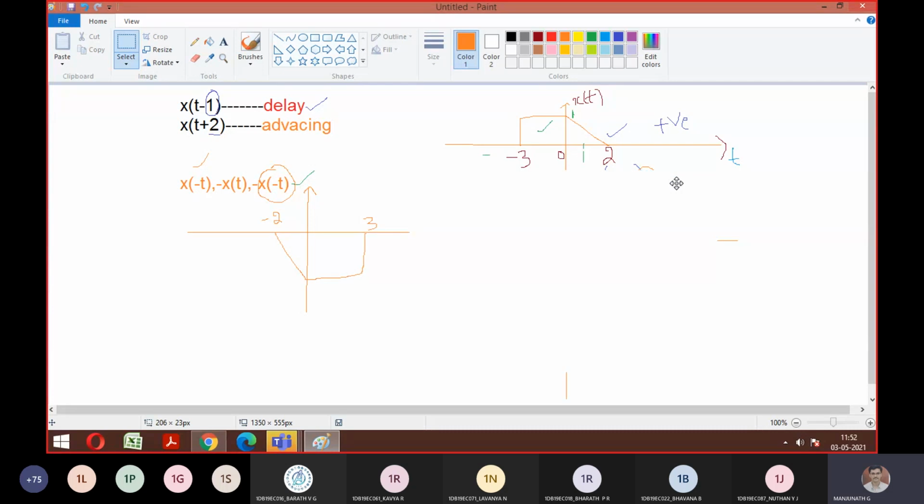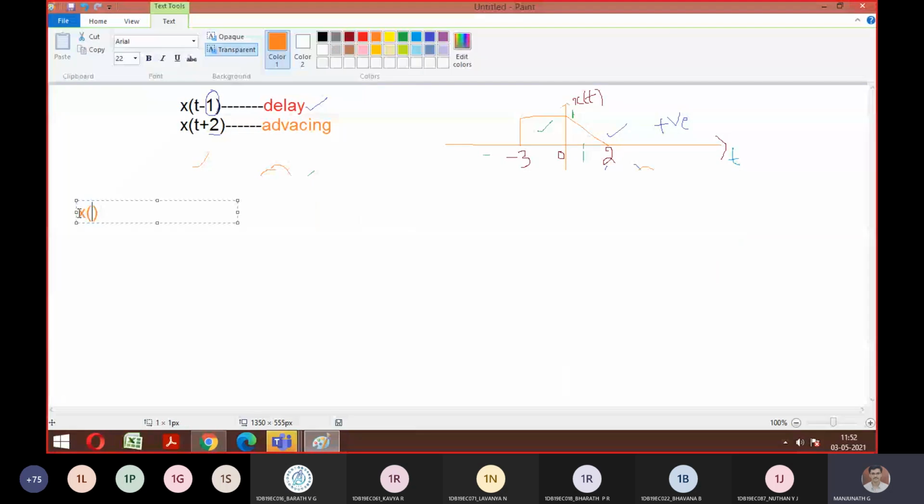The question I will give you: for the given x of t, you need to plot x of 2t, and you want one more, x of t by 2, t divided by 2. These are the two things we want to make for the given x of t.